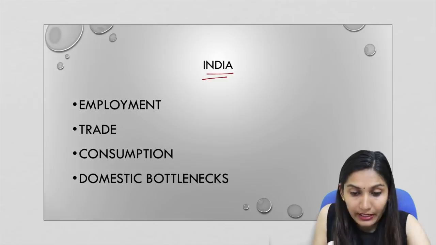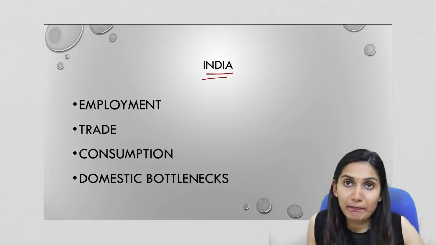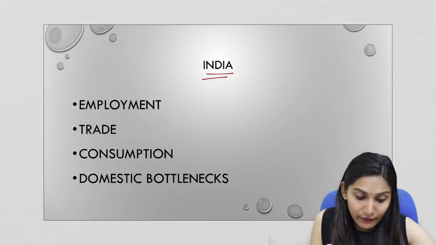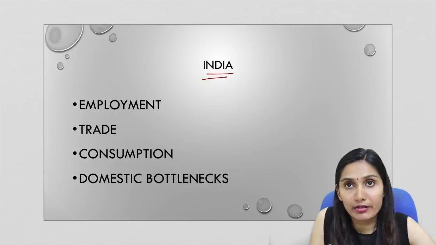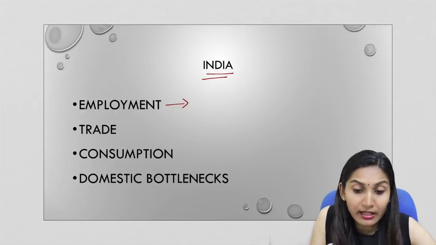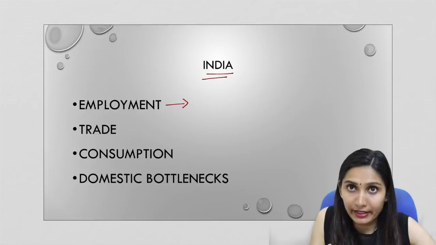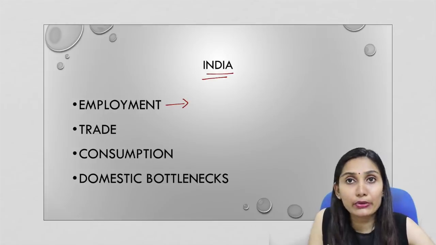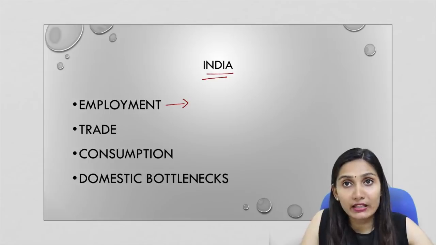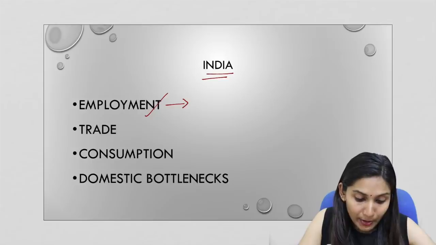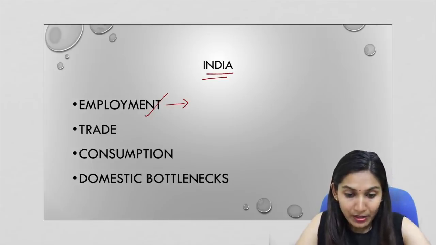Now, if we talk about India, how will India be impacted by this recession? First of all, India's job market is already suffering. So, a recession can add to the unemployment rate in India. And remember, India has a huge demographic dividend, and this demographic dividend needs to be invested in jobs in different sectors. So, unemployment would be the biggest issue for India.